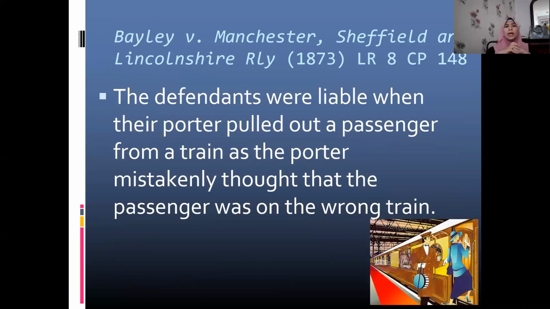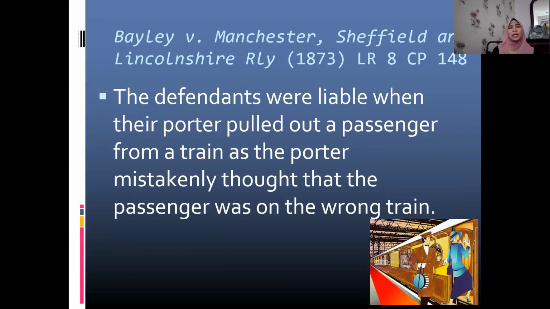Another case here, Bailey and Manchester, Sheffield and Lincolnshire Railway. Here it involves a porter. I'm not sure whether we still have porters here. A porter was a staff member hired by the railway authority to assist, monitor and supervise the situation in the railway station. The Manchester, Sheffield and Lincolnshire Railway was held liable when their porter, their employee, pulled a passenger out of a train. Because why?